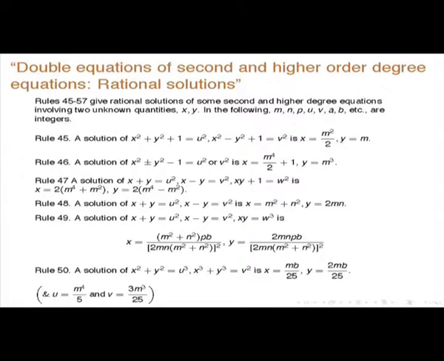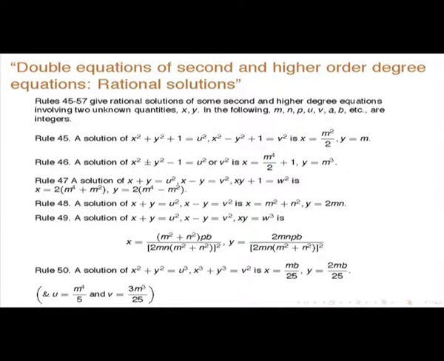See, for instance, if you have x squared plus y squared plus 1 is equal to u squared, and x squared minus y squared plus 1 is equal to v squared, must also be a square. x is equal to m squared by 2 and y is equal to m, that is the solution. And suppose this is equal to u squared or v squared, this one. Then the solution will be this kind of a thing.